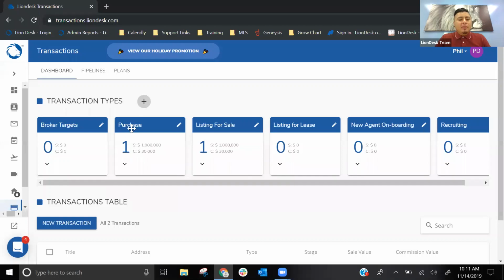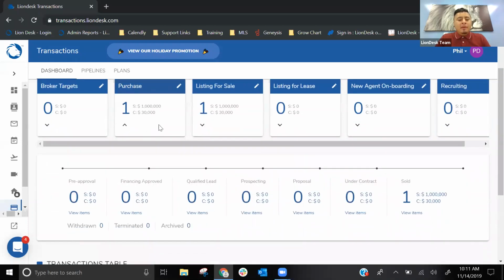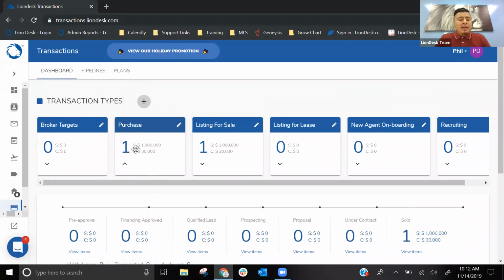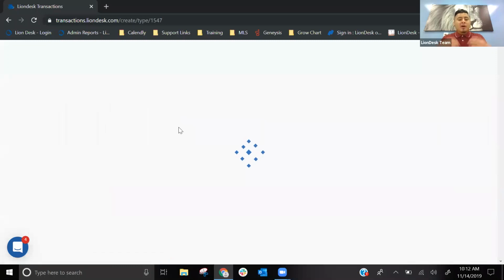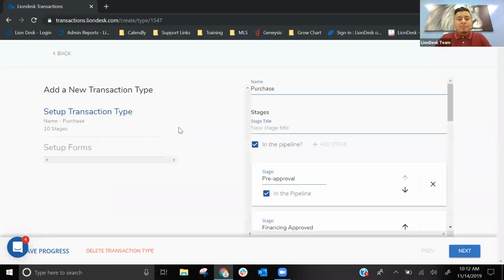Right, so if we click on the purchase pipeline by clicking on this downward caret, it is going to show us below, right, all the different stages, so pre-approval, financing approved, qualified lead, and so on. You can definitely edit the stages if you wanted to. So in order to edit, right next to the purchase, you will see this pencil icon. So when you click on the pencil icon, it's going to open up this transaction type.